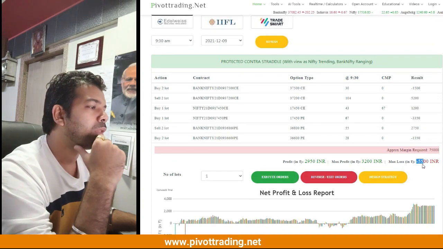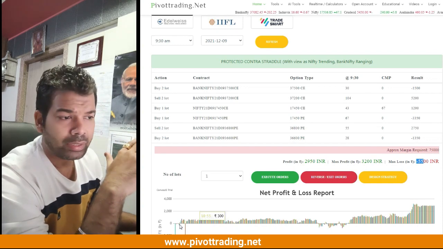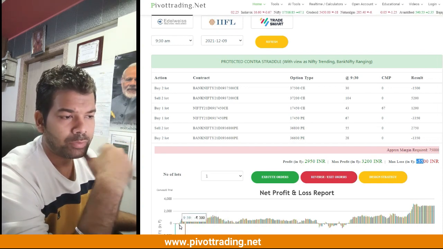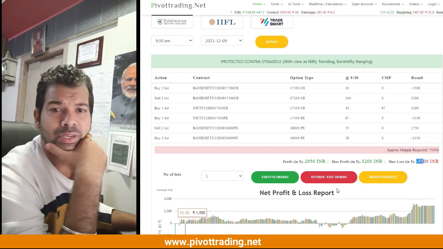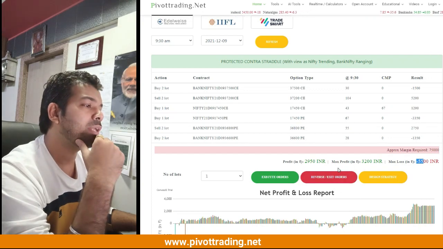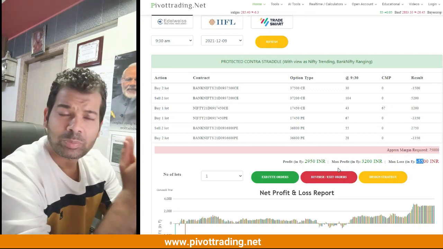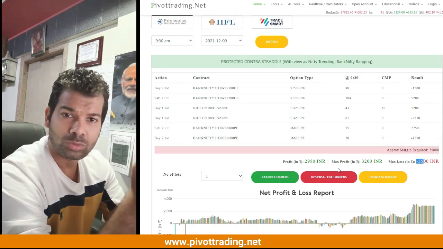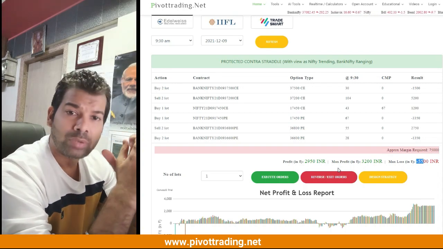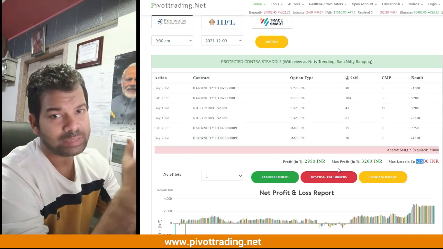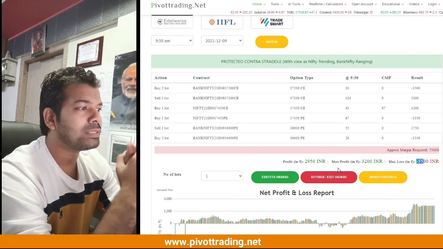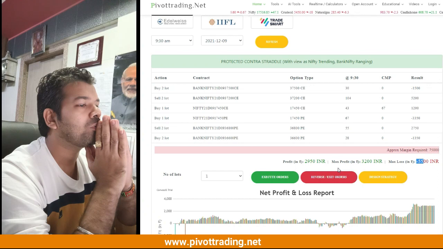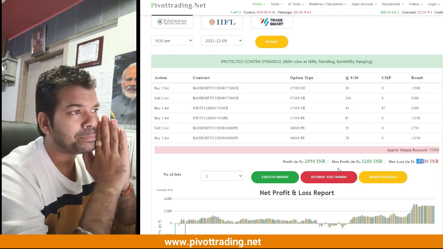So basically, the losses have not been more than 300 rupees, which you can see here, this small bar which you see here. So losses are not more than 300 rupees, and the profit has been good. Now today was an expiry day, so Bank Nifty is already running at a higher premium. So definitely its premium has to get reduced as the time passes by in the expiry. So that is how we made money in this particular strategy.